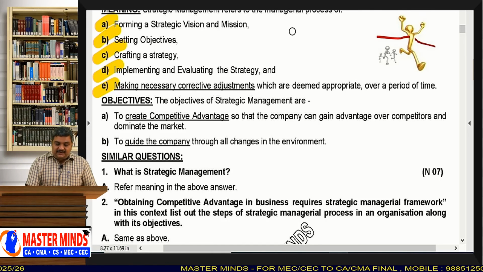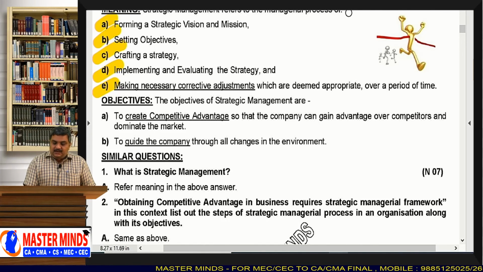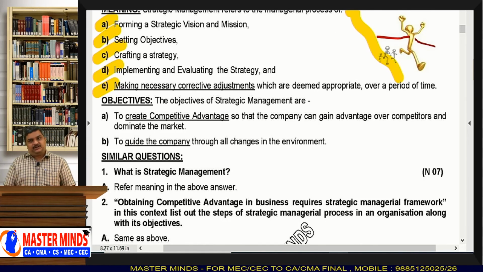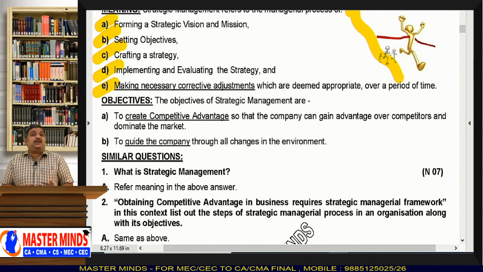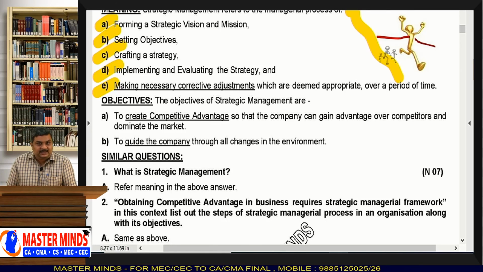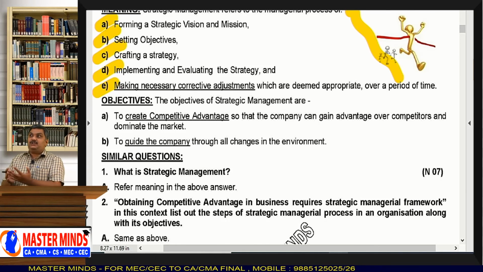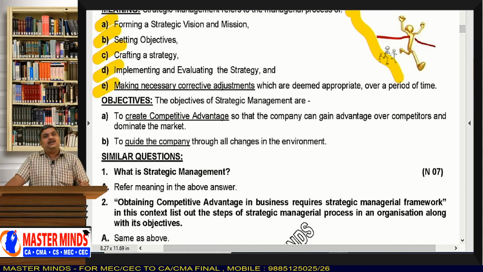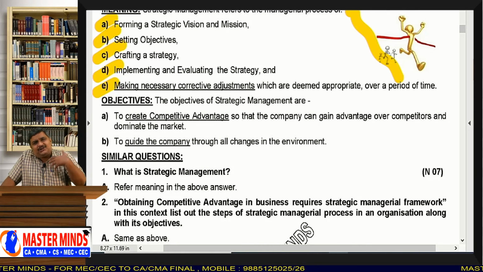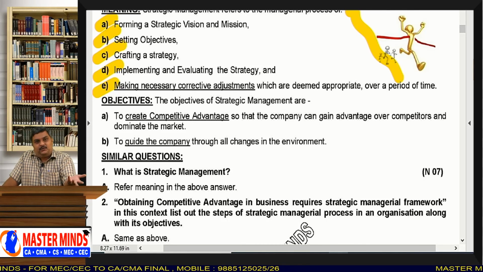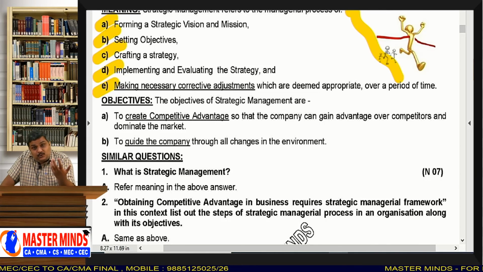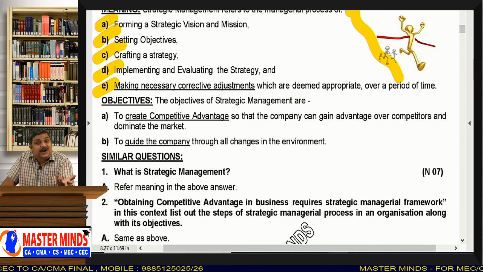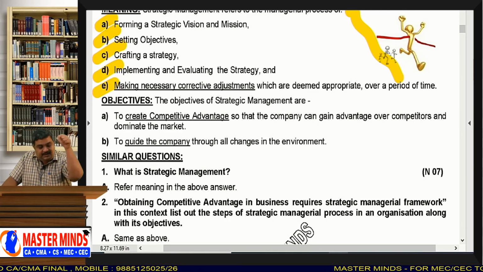So these are all very, very important. See, what do you mean by strategic management, or what do you mean by managing your organization strategically? We are saying we need to have a strategy, you need to manage your organization strategically. But sir, what actually do you mean by that? What actually is meant by strategic management? What should we do to manage our organization strategically?